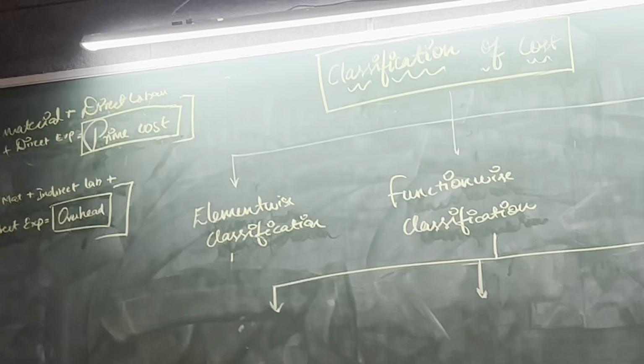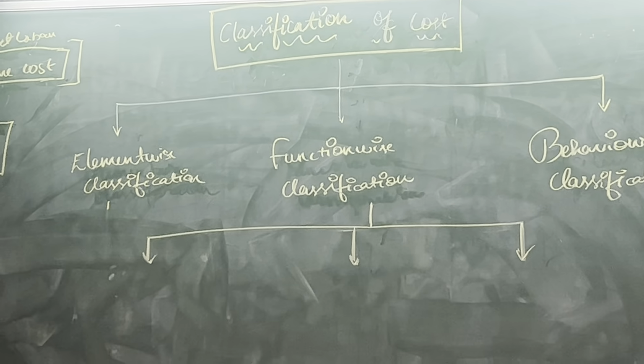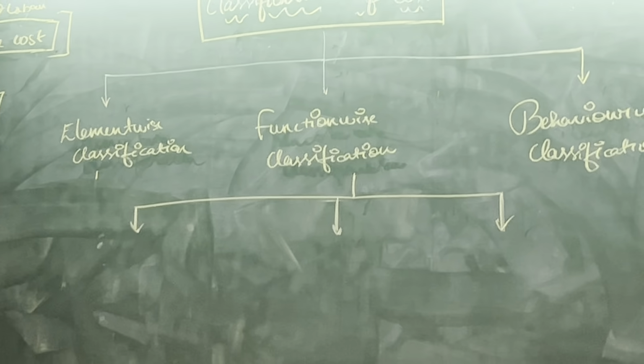So, according to activity, cost is of how many types? Dear students, let me explain what is function wise classification. According to function wise classification, costs are again of 3 types. Number 1, production cost, number 2, office administration cost, and number 3, selling and distribution cost.